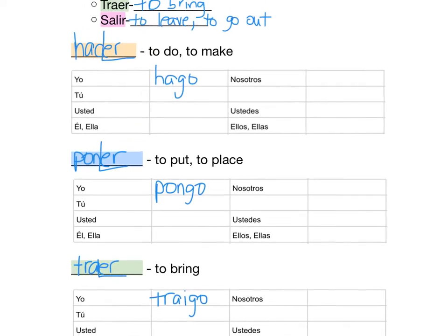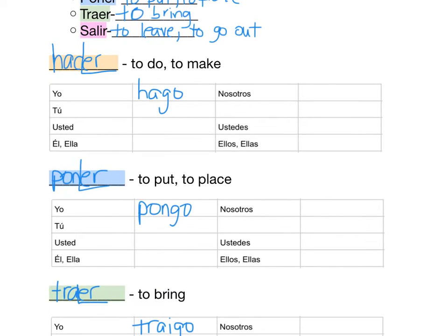To all of your verbs, hit pause and fill in all of the forms now. All of the rest of your other forms, tú, usted, él, ella, nosotros, ustedes, and ellos and ellas, are totally normal. So hit pause, fill those in, and then you can check them with my forms.